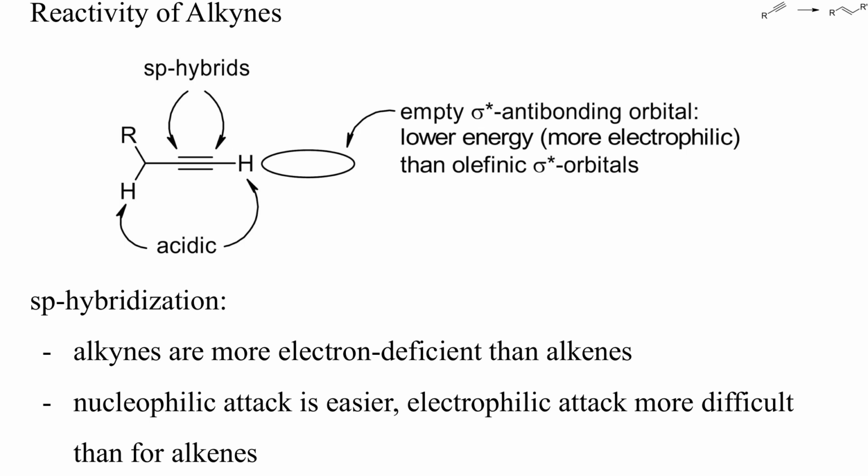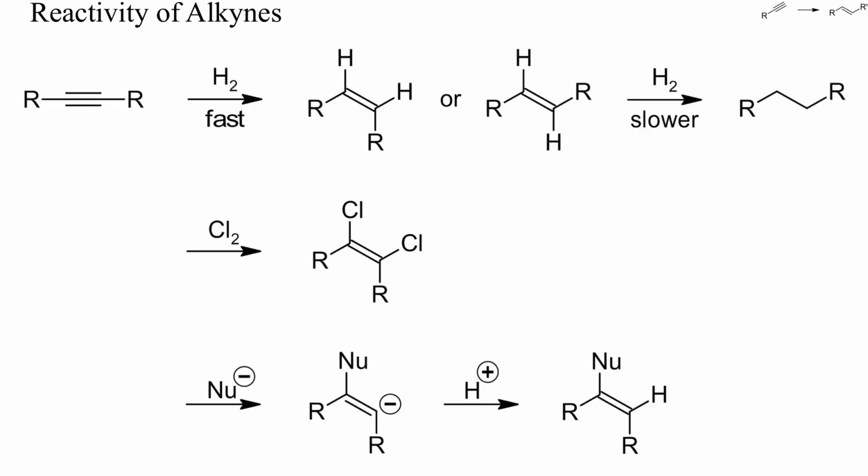Both terminal and internal alkynes are more acidic than alkenes and can sometimes be deprotonated or isomerized by alkoxides or sodium hydroxide. The sp carbon atoms are also sterically highly accessible. The hydrogenation of alkynes is therefore easy and generally faster than that of alkenes, and with deactivated catalysts, alkynes can be hydrogenated selectively to olefins in high yield.